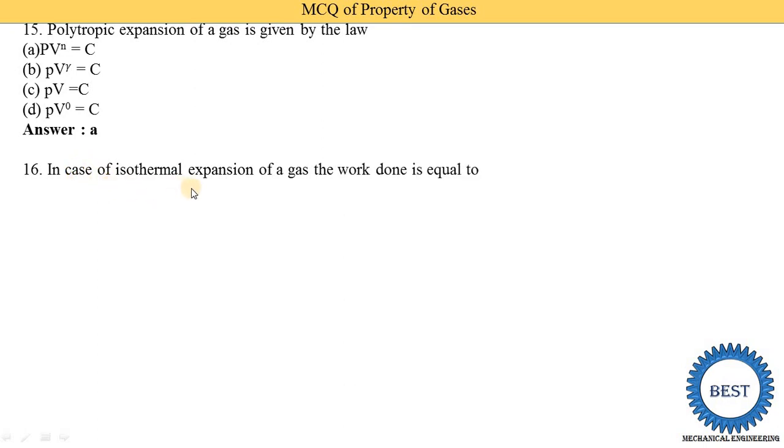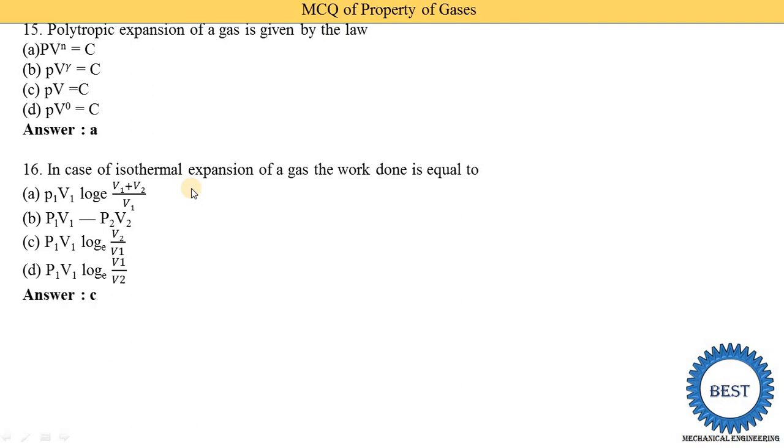In the case of isothermal expansion of a gas, the work done is equal to, the various equations are given, so the correct equation is option C. For isothermal expansion, the work done is equal to P1 V1 log_e(V2/V1). That is the correct answer.